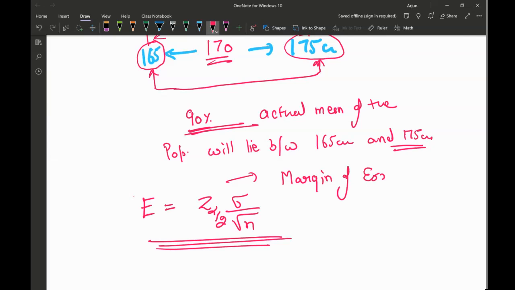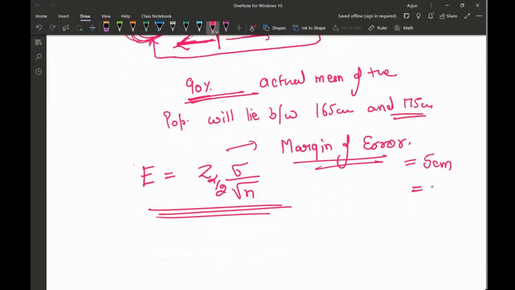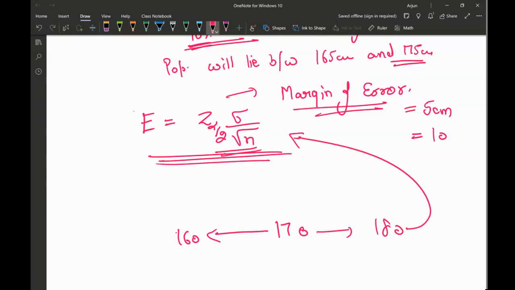Margin of error will be added to the left-hand side of the mean you calculated, and to the right also. So let's say in this case the margin of error came out to be 5 centimeters. So I'm going to create a lower limit of 165 and an upper limit of 175. If the margin of error came out to be 10, then I'll go 160 on one side and 180 on the other, around 170. And how do we calculate the margin of error? We calculate the margin of error from here.